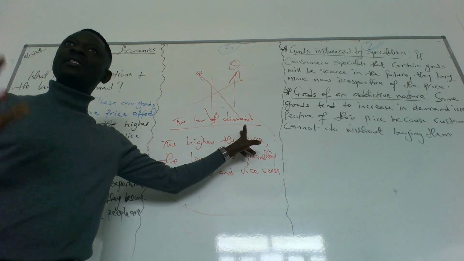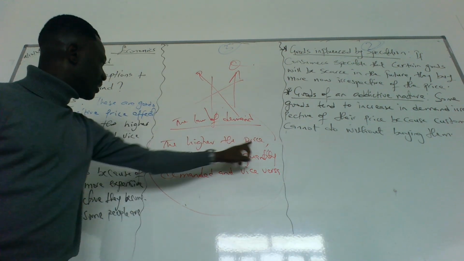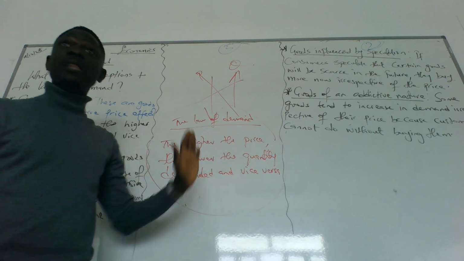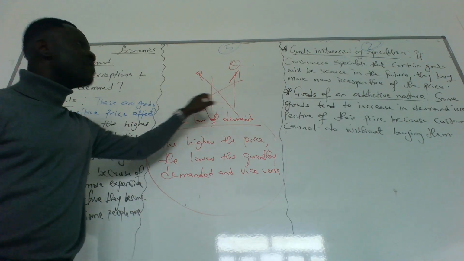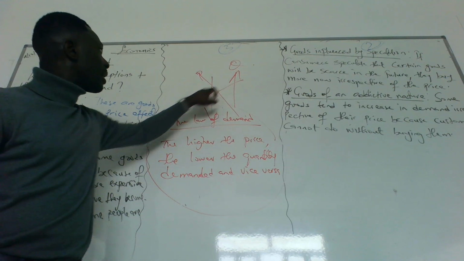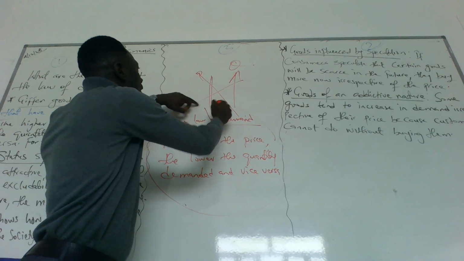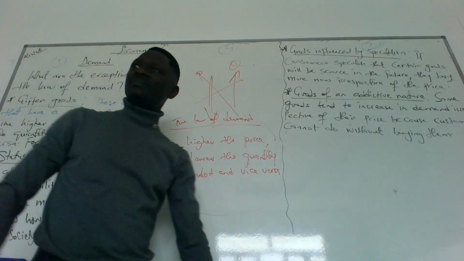It states that the higher the price, the lower the quantity demanded, or the lower the price, the higher the quantity demanded, which means there's an inverse relationship between price and quantity demanded. So if price is falling, quantity demanded will be increasing.